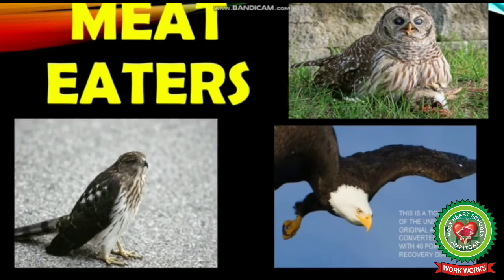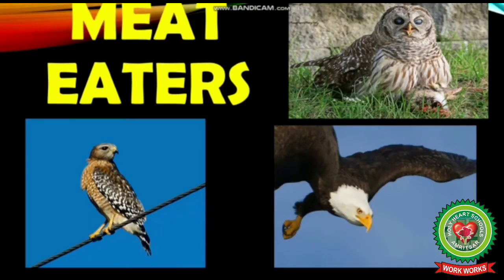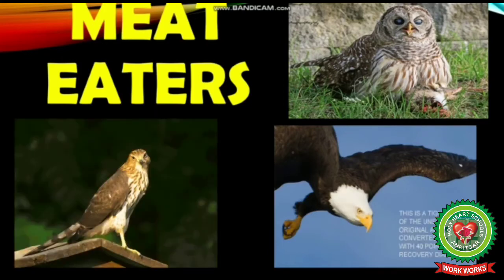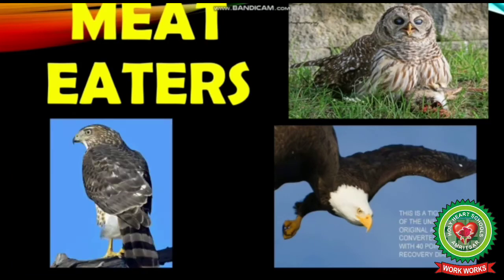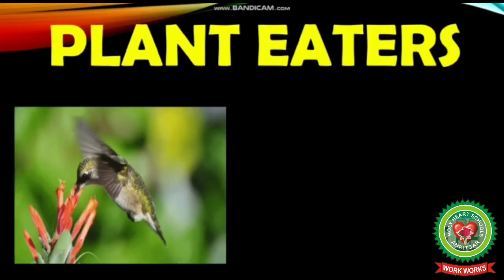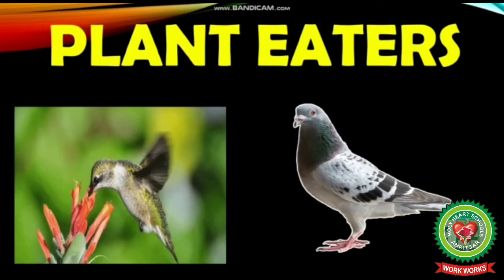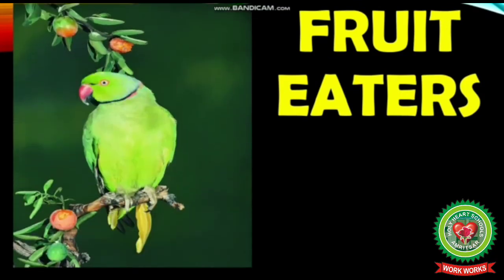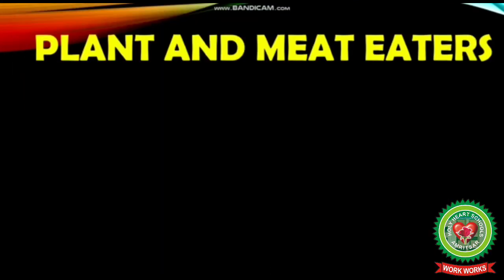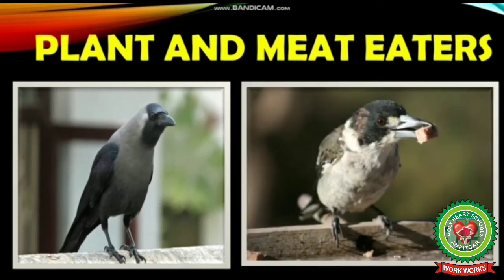Students, as we human beings need food to live, in the same way birds also need food. Different types of birds eat different kinds of food. For example, hawks and owls hunt their prey, so they are known as birds of prey. Now come along. Some birds like pigeons and hummingbirds are mostly plant eaters. Parrots are fruit eaters and crows and sparrows are plant and meat eaters.